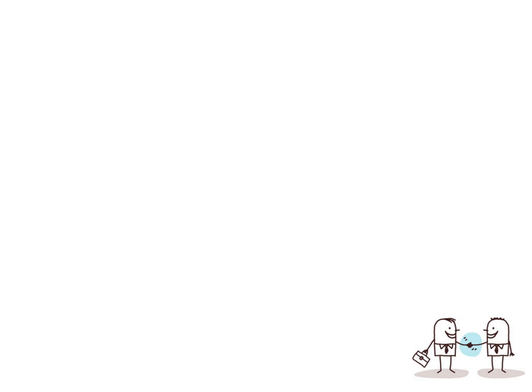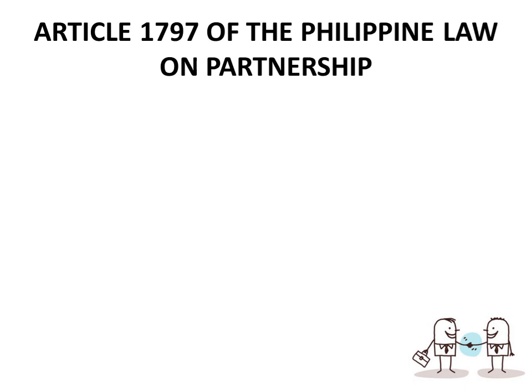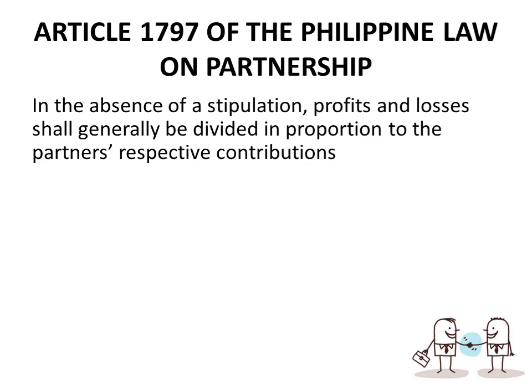Okay? So, Article 1797 of the Philippine Law on Partnership states that in the absence of any stipulation, profit and losses shall generally be divided in proportion to the partners' respective contribution.